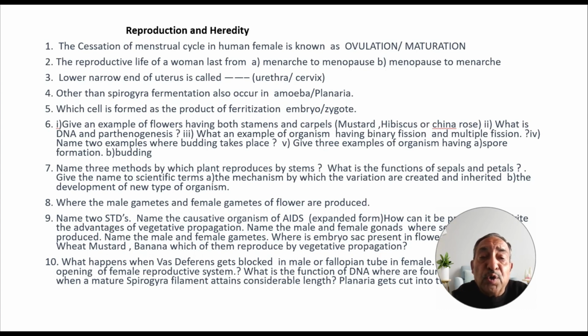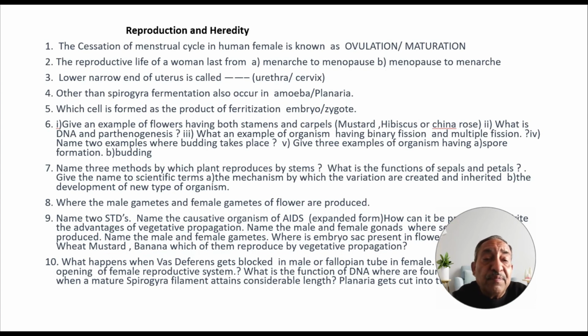Next question है, give an example of organism having binary fission and multiple fission. Fourth, name the two examples where the budding takes place. Next, give the three examples of the organisms having spore formation or budding.